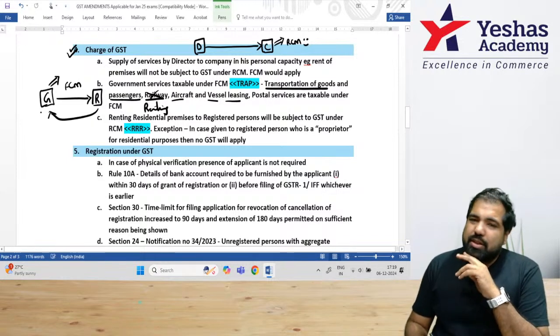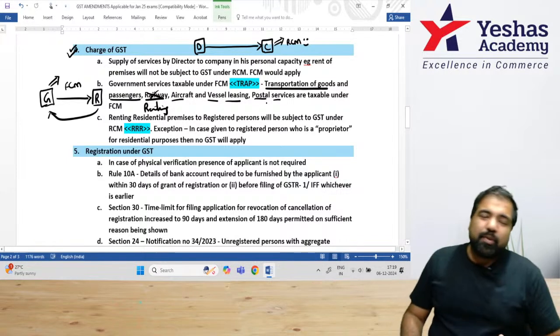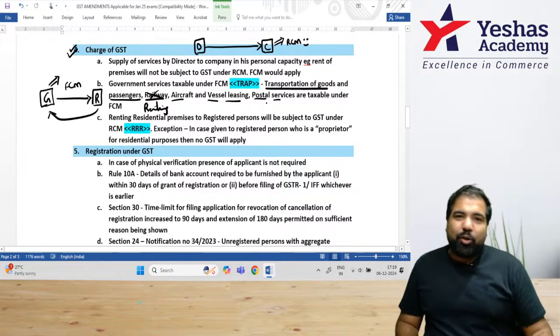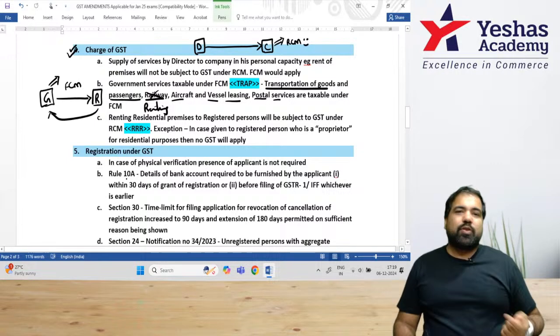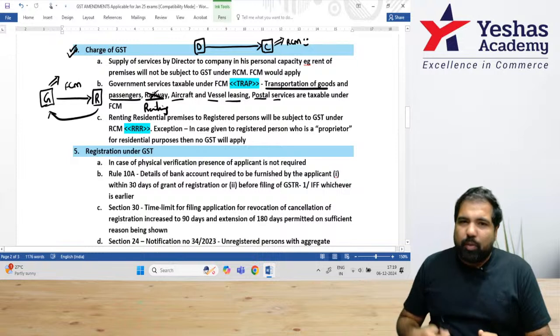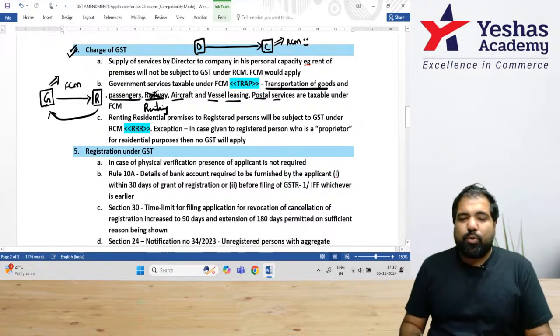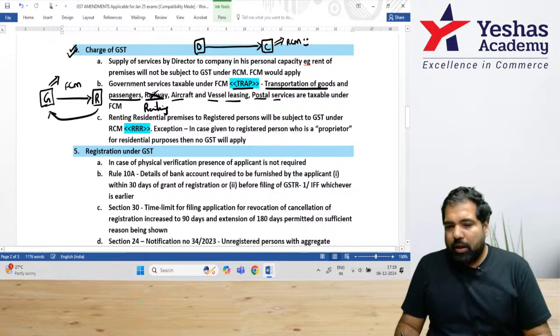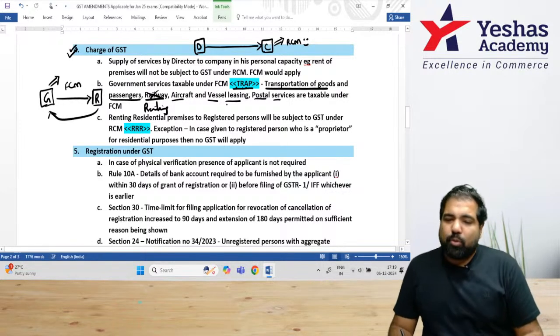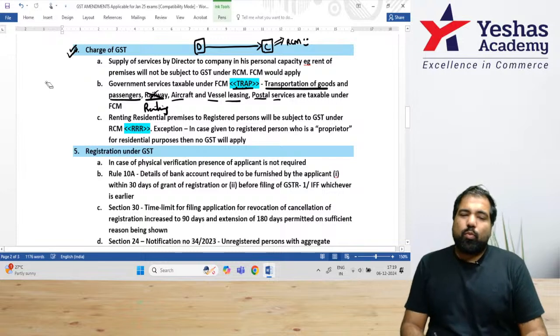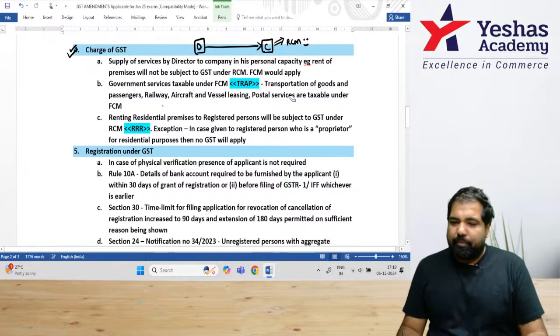Again, you will pay them GST, they will pay it ahead, FCM. And last, postal services. Example, speed post. I don't remember the last time going to a post office, but if you go to a post office and you do a speed post, in that you will pay GST to the government and they will collect it and they will pay it ahead. So these 4 things called TRAP: transportation, railway, aircraft and vessel, and postal services. These 4 services will be under FCM.